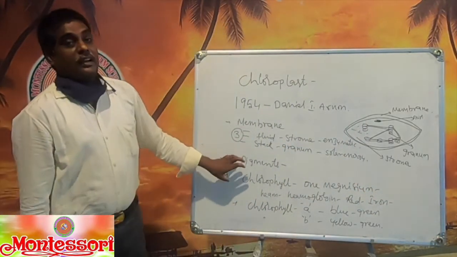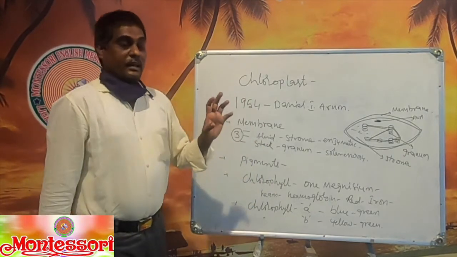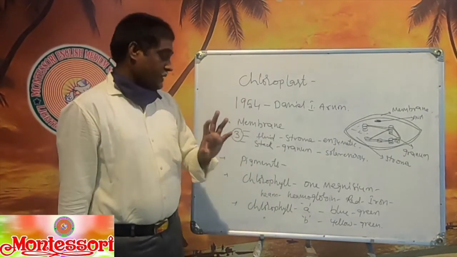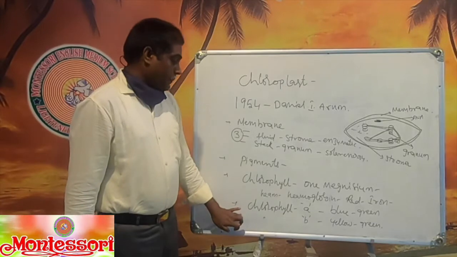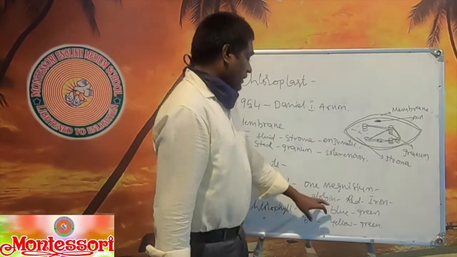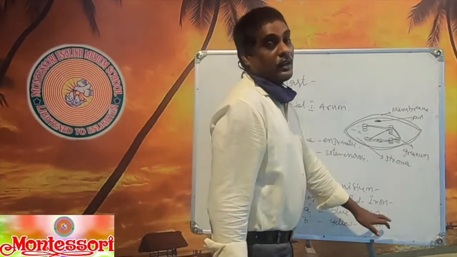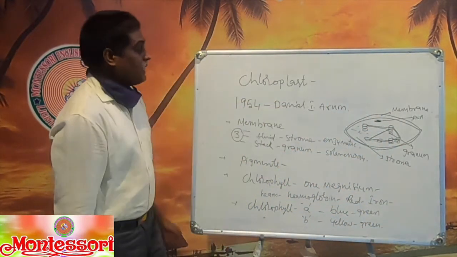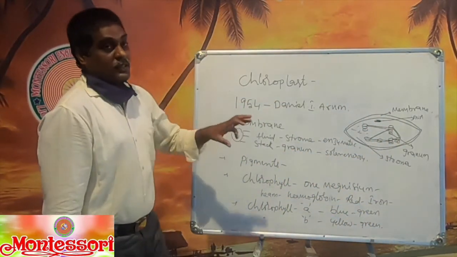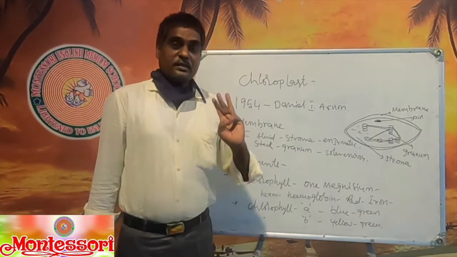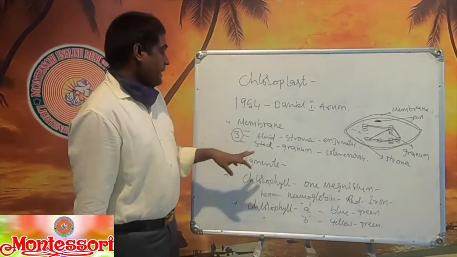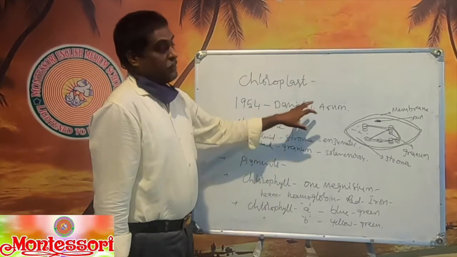So chlorophyll contains two types, chlorophyll A and chlorophyll B. Chlorophyll A absorbs the blue and green rays, whereas chlorophyll B absorbs the yellow and green rays. When we observe the structure of the chloroplast, we will see that it is made up of three membranes. Of these, the grana, stroma, and membranes are there.